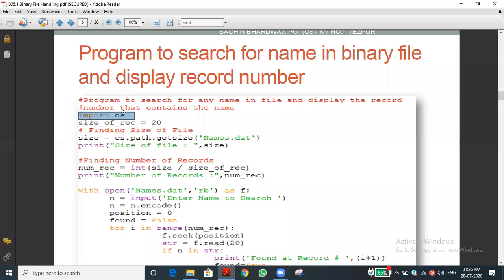Let me come to this. In order to know the file size, we have to use one function, that is the getsize function. By using the getsize function, we can get the size of each file, whatever file it may be. It will return the memory hold of the file, what is the size of the file.